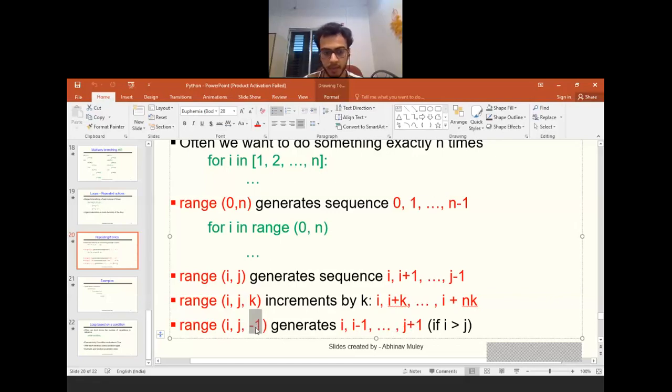If I write minus 2 in place of this, my loop will start from i, then the next loop index will be i minus 2, then i minus 4, i minus 6, till this point. So if you want the downward loop, you can write this range function as the lower limit, the upper limit, and the increment that you want, as the third parameter. This is the additional thing that I forgot to mention. This will be updated on the website, so I request all of you to re-download this document.